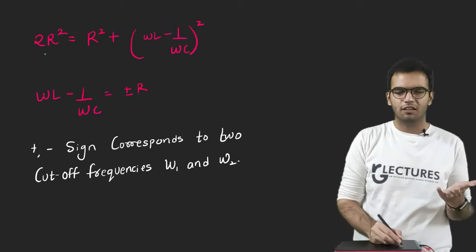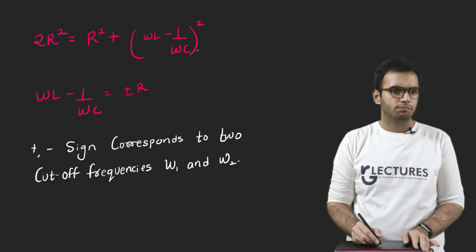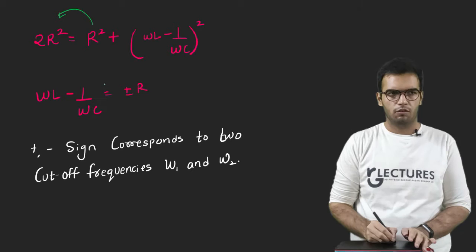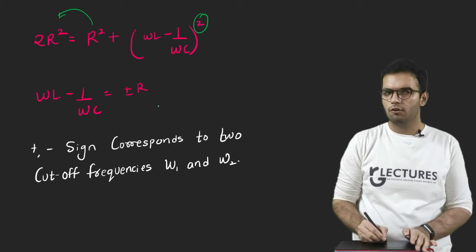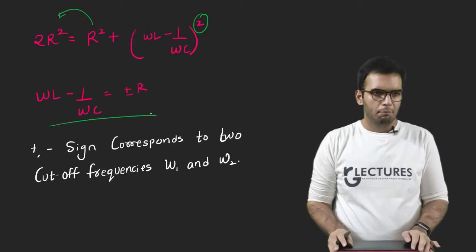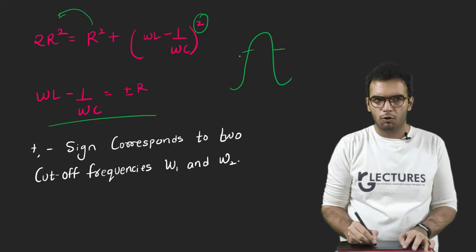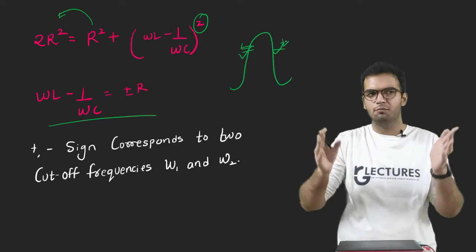So basically I will get this clear cut expression, 2R square is equal to this quantity, and let's take this in this mode. So I will get omega L minus 1 by omega C, again taking the square root, so this square will vanish and I will get this. Plus and minus sign corresponds to two cutoff frequencies in this mode and this mode. This is minus, this is plus, because these are indicated by directions.